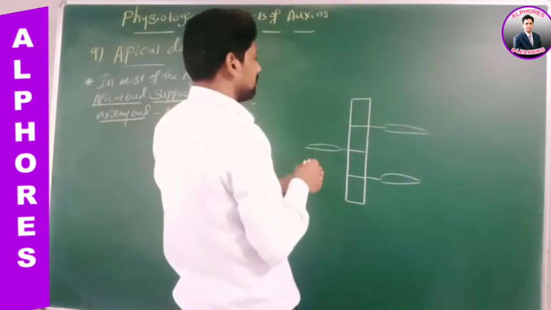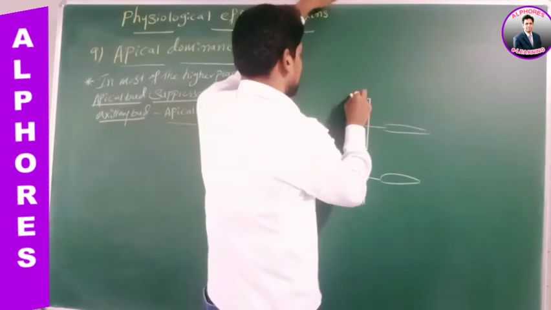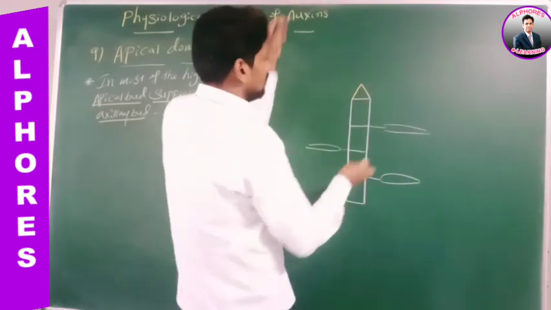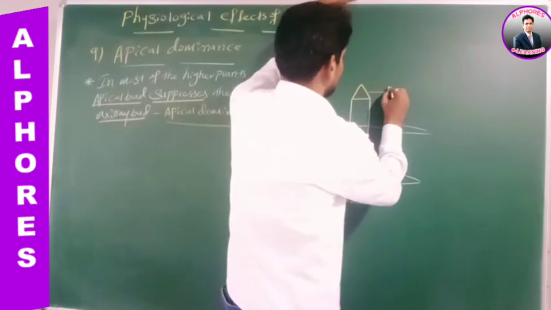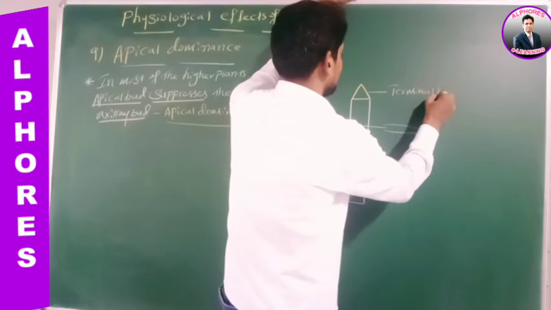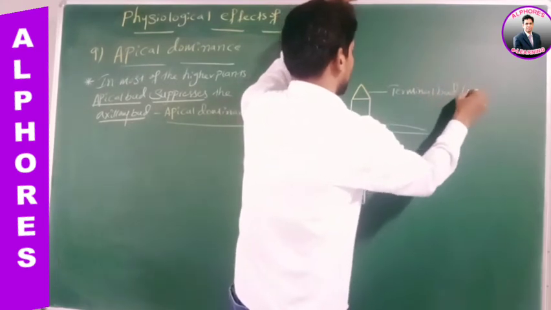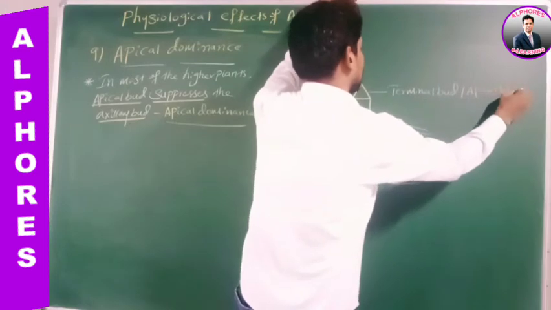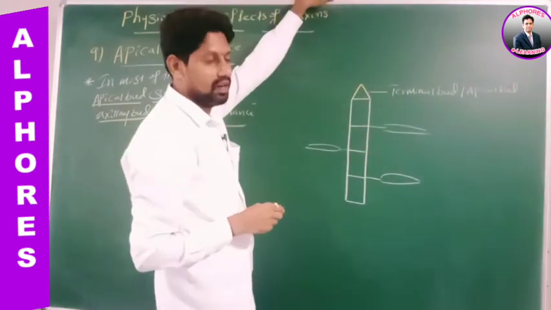Sir, the tip of the stem contains which bud, sir? The tip of the stem contains a terminal bud or apical bud. Yes or no? Sir, this is which bud, sir? Terminal bud or apical bud, right?